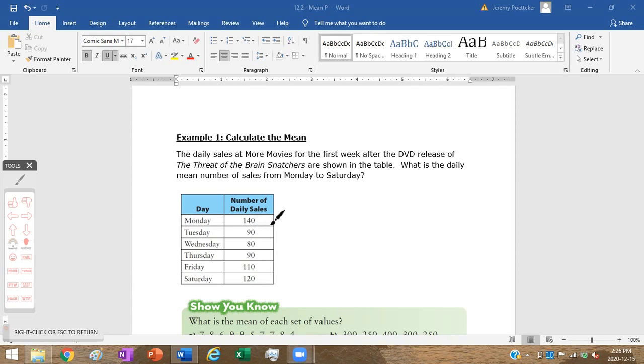So how many data points were there? Well, there's 1, 2, 3, 4, 5, 6. So we're going to divide by 6. Again, this is one where I don't mind if you don't write the actual formula. All right, so here we're going to have mean